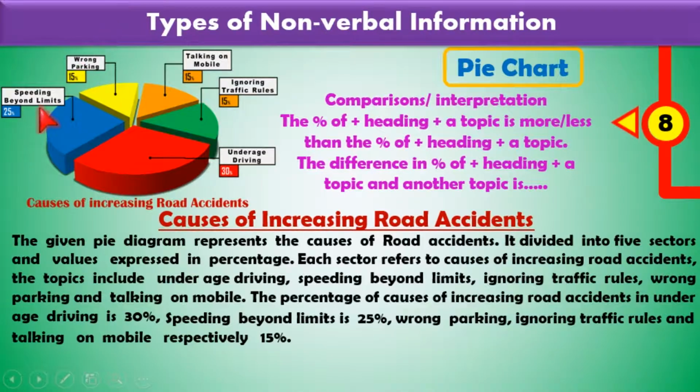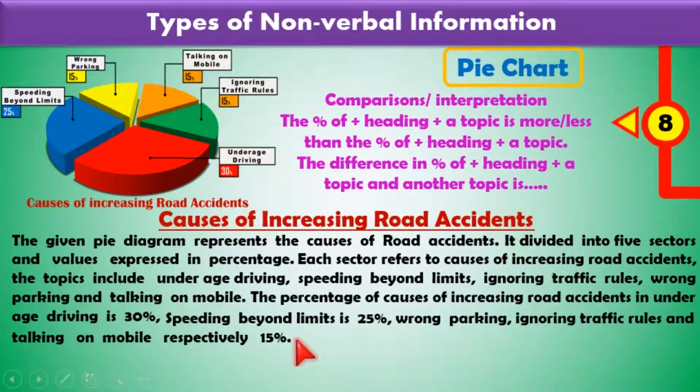Then write a topic. Here 5 topics are given, so write one topic there, according to more or less. Then write more or less than the percentage of another topic. So another heading you have to write there. The percentage of. This is a comparison. And then write that topic. Otherwise a difference. You can write the difference. The difference in percentage, and then write the heading and a topic and another topic. So you can write the difference from one topic to another topic. So these two ways you can compare.